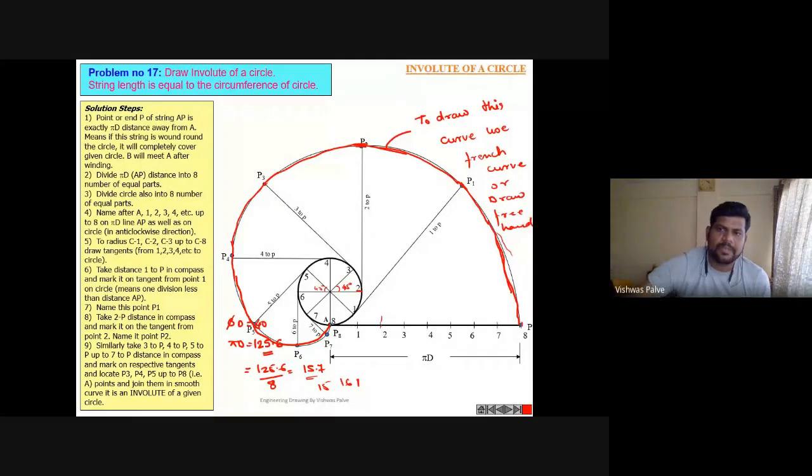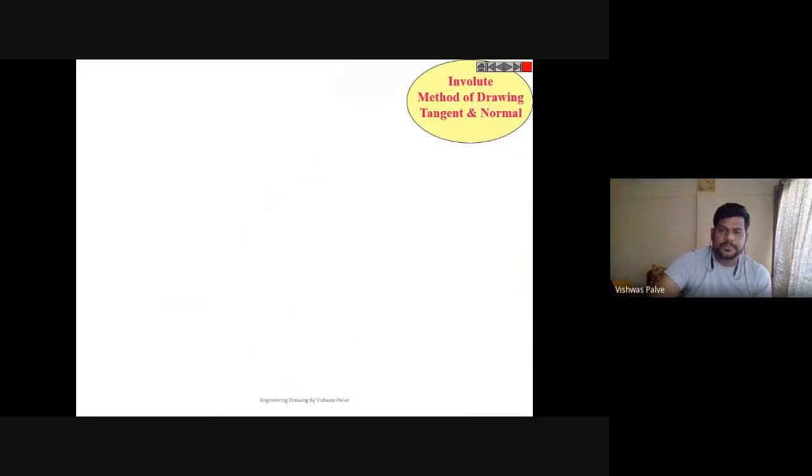Smoothly with a pencil, just connect all those points. It should look like a freehand curve. Is that clear? How to draw the curvature of an involute?